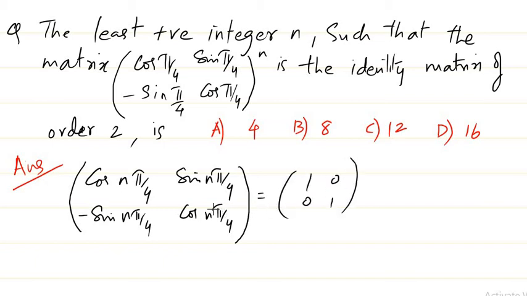So you can see here that cos n pi by 4 has to be 1 and sin n pi by 4 has to be 0. So when is cos n pi by 4 equal to 1, for what values of n?